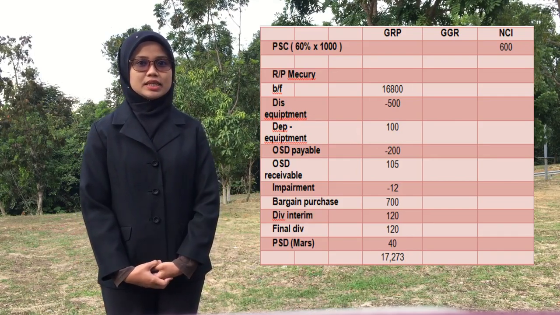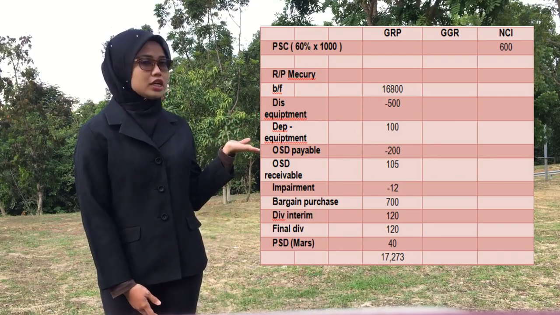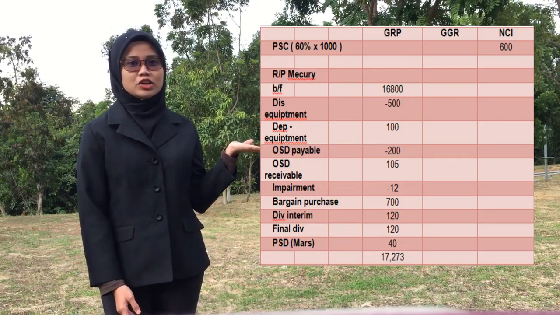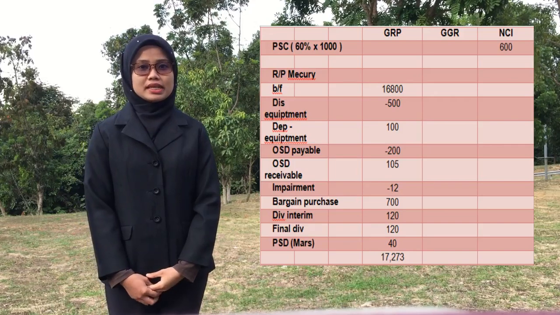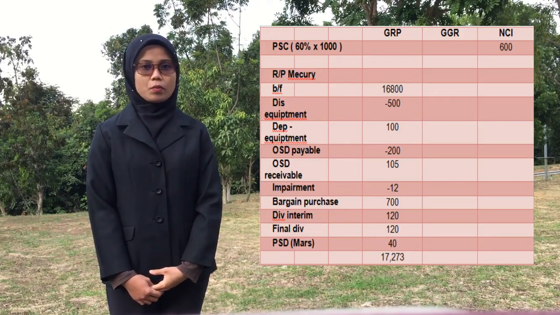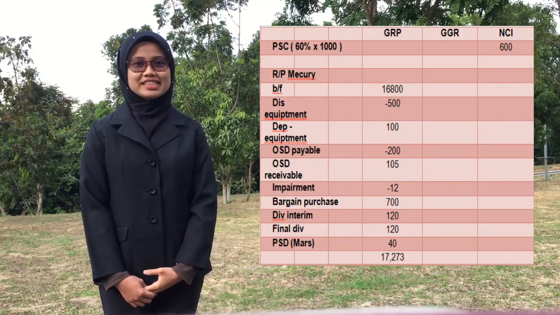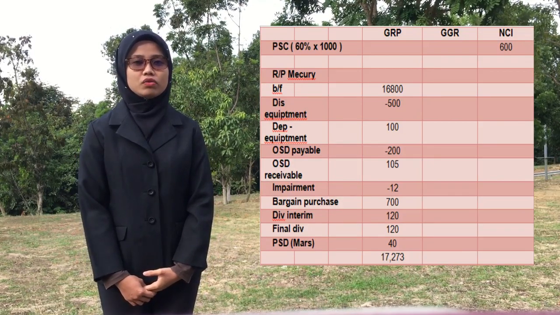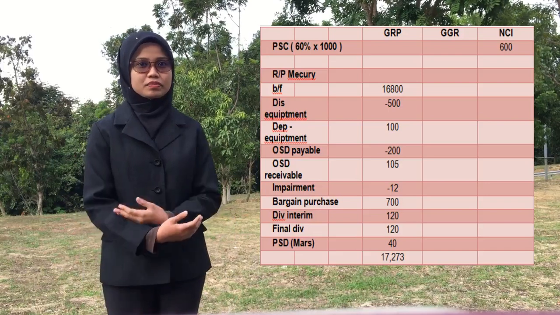As we can see, the impairment amount of 12,000 should be minus and the bargain purchase of 700,000 should be added. The PSD of 40,000 is from the preference share dividend payable by Mars, of which Mercury holds only 40%.